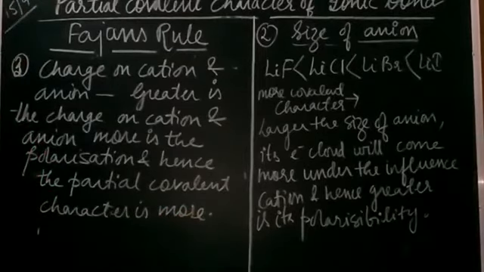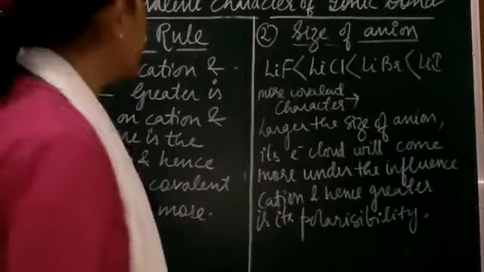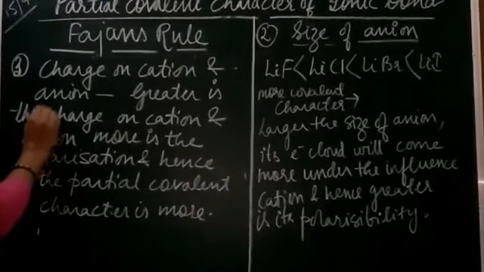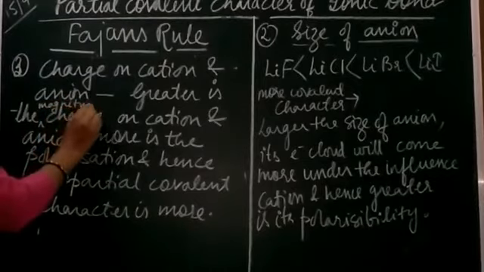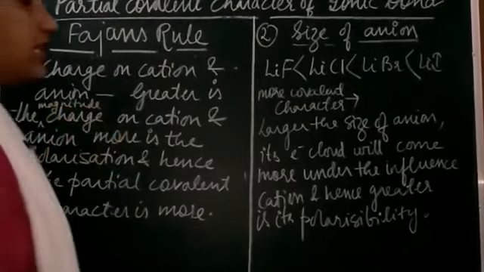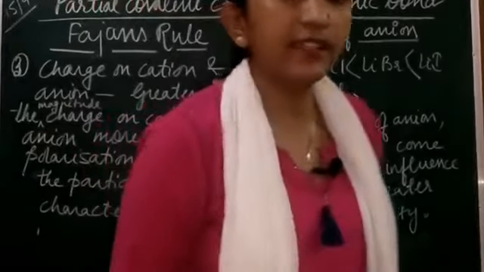If the magnitude of the charge is more, so here you can also write: magnitude of the charge of the cation and the anion.